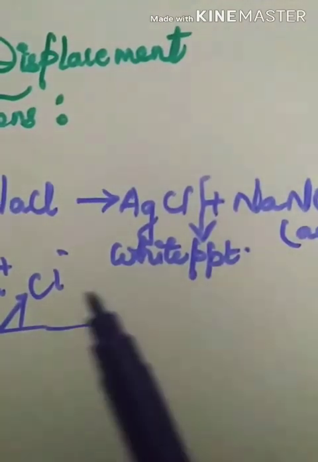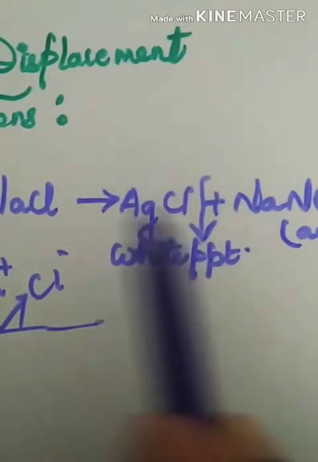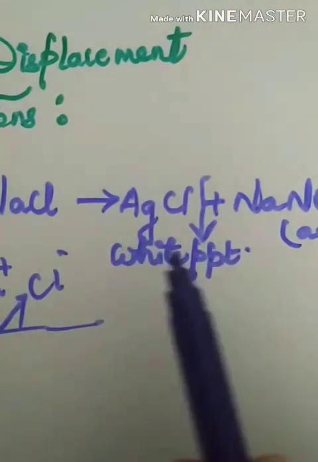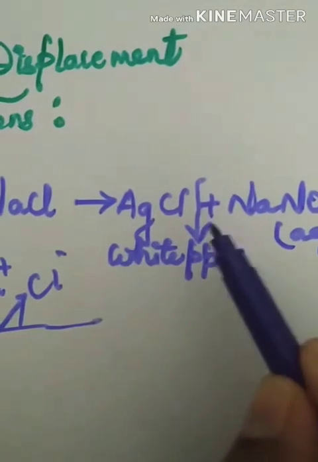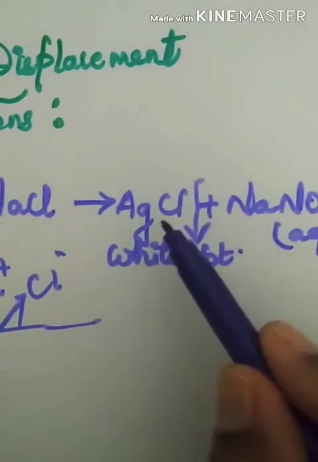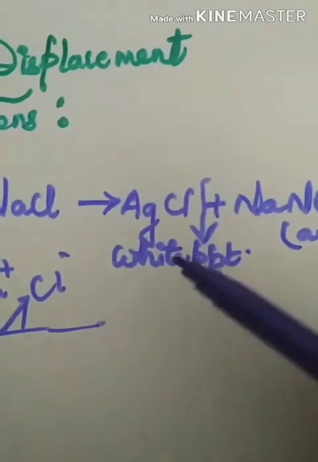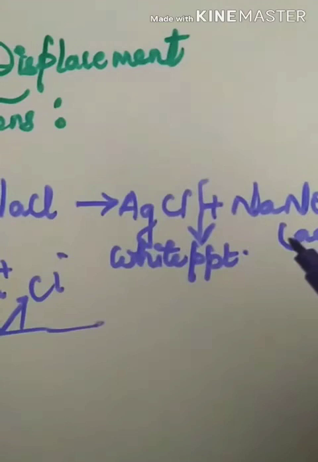The reaction in which the ions of the reactants are exchanged to form a precipitate are called double displacement reactions.